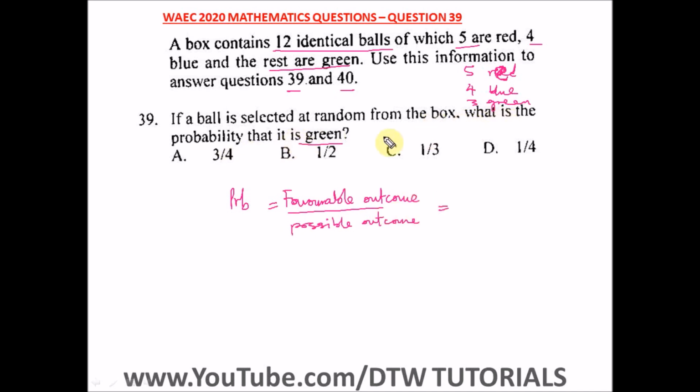Our favorable outcome in this case is we're looking at green. So how many green balls do we have? We have 3 green balls. And what's our possible outcome? Our possible outcome is the total number of balls in the box, which is 12. So our probability that it is green is 3 over 12, and we can reduce this. 3 in 12 will go 4 times, and 3 in 3 is 1. So we have 1 over 4. So this is our answer, 1 over 4, and the right option here is option D.